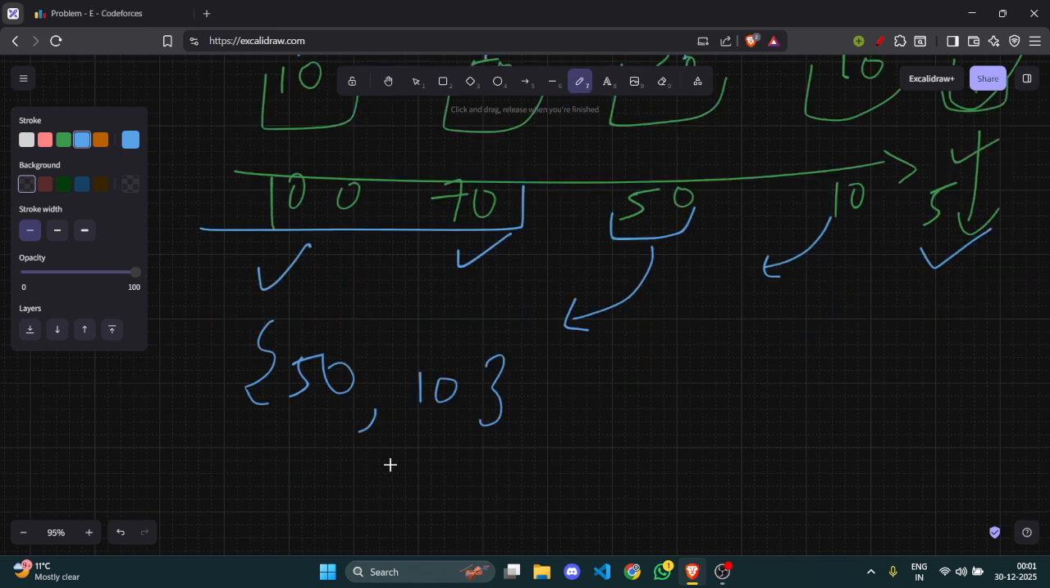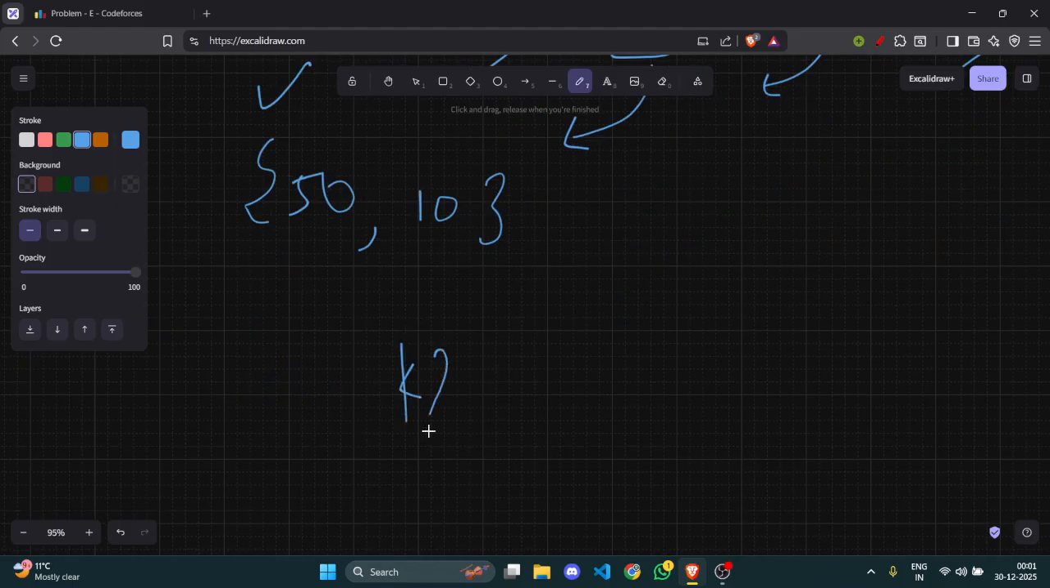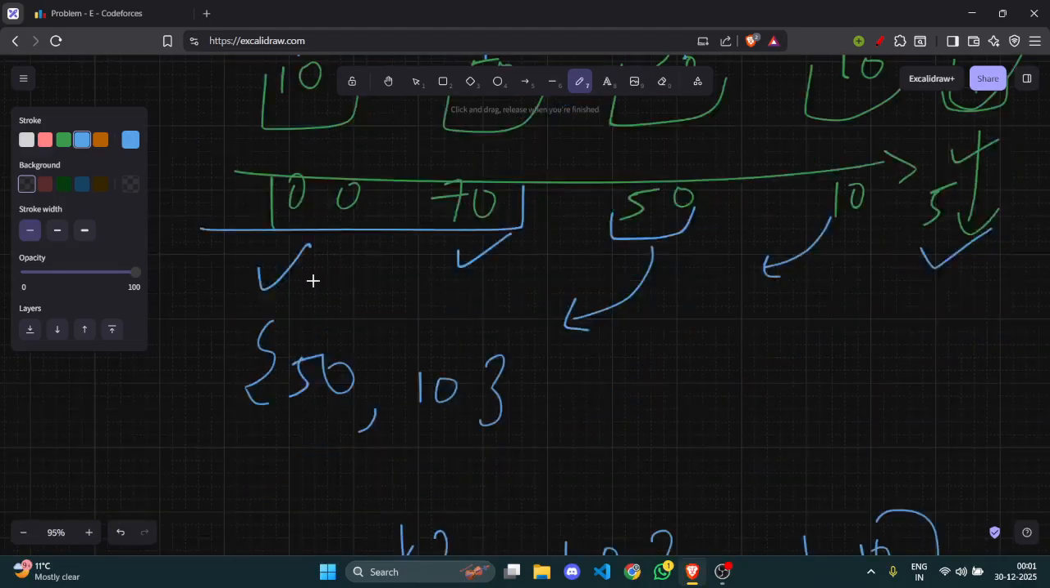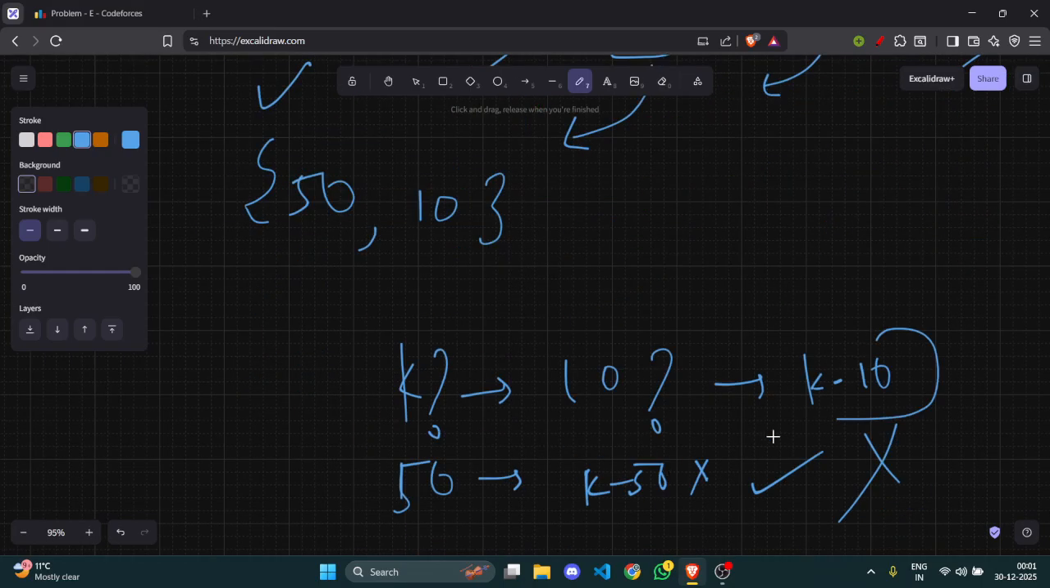So whom do I satisfy first, 50 or 10? Obviously 10 first, because he demands less money. If I check with k, do I have 10 money left? Yes, so I do k minus 10. Now I check 50. Do I have 50 money left? No, so I won't do k minus 50 and stop here. So how many people did I make happy? 3 from the box part and 1 from the money part. So in total 4 people I made happy.